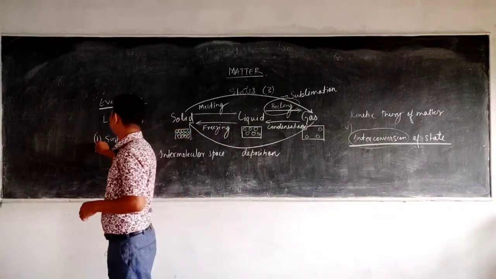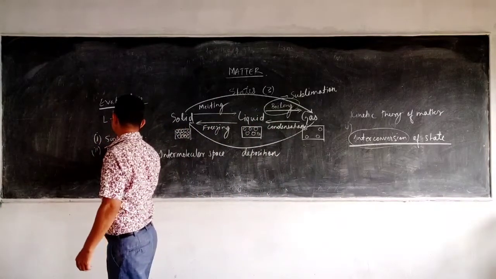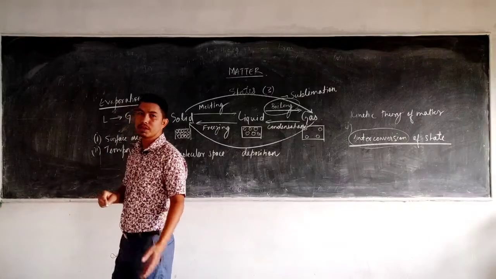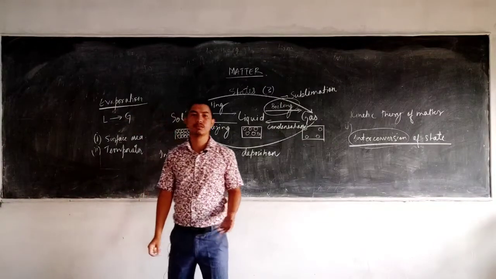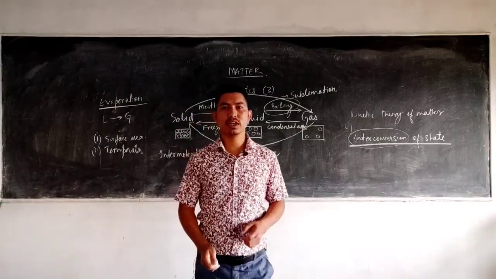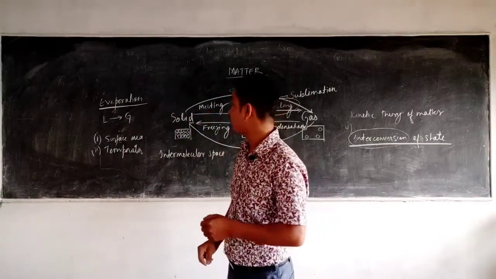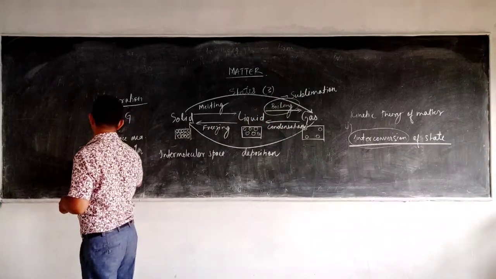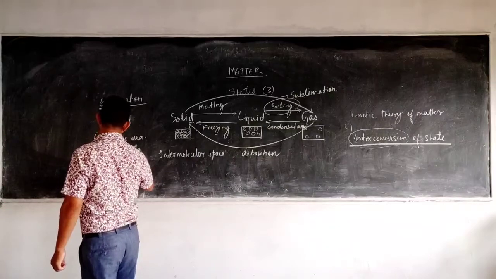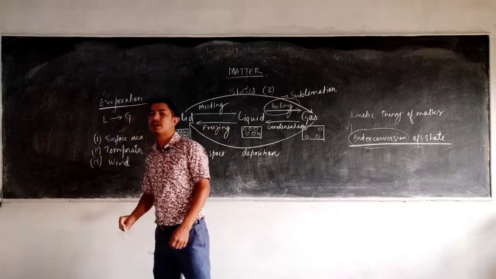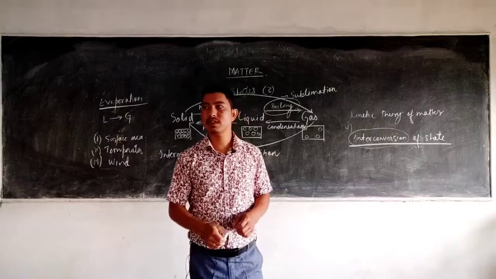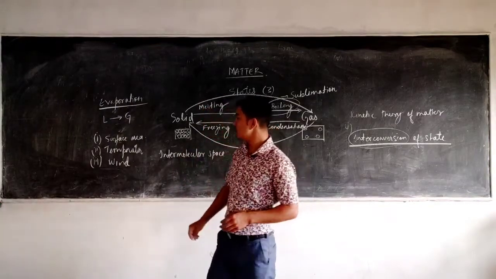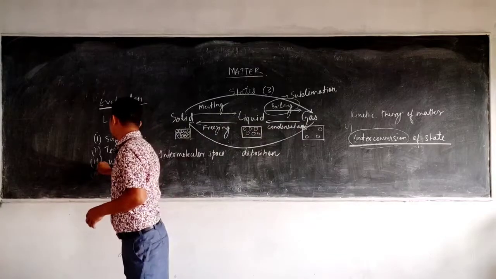Second, it depends upon the temperature. Very easy: the higher the temperature, the greater the rate of evaporation, because on a hot sunny day, clothes dry faster. The third factor is the speed of wind. On a windy day, the clothes dry faster because the speed of wind is much higher during those times. And it also depends upon the humidity.